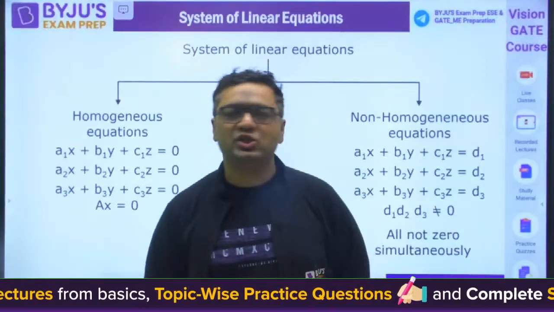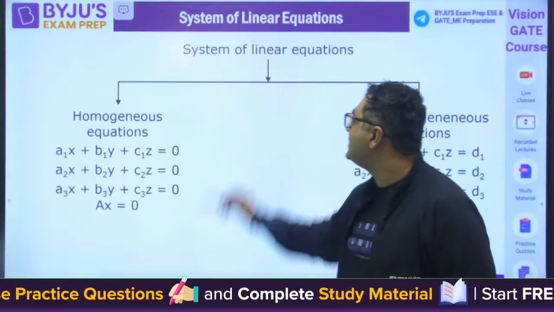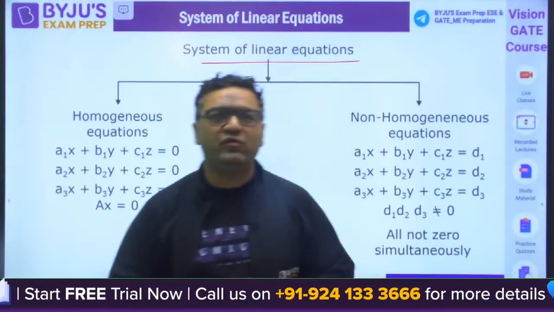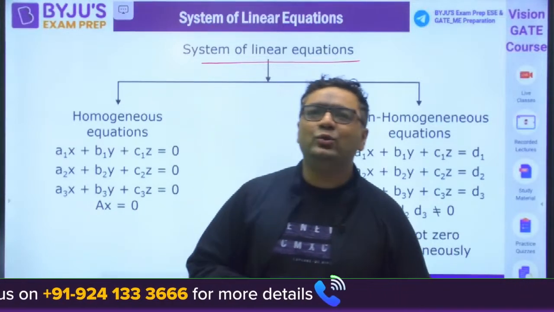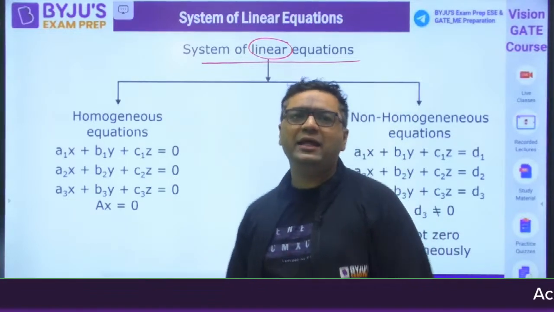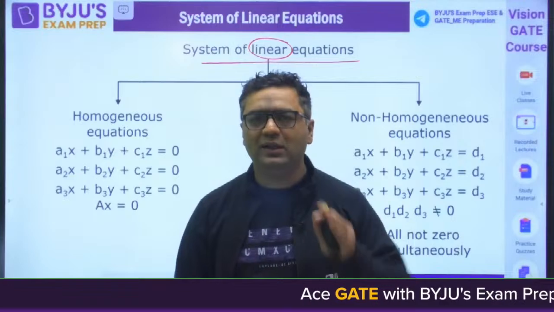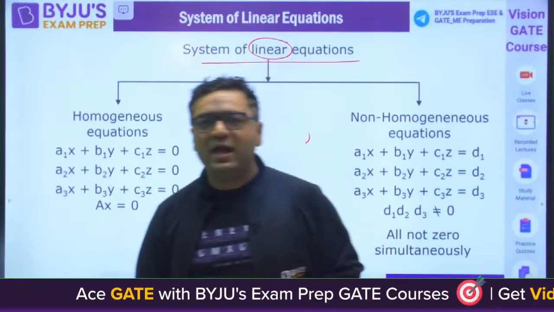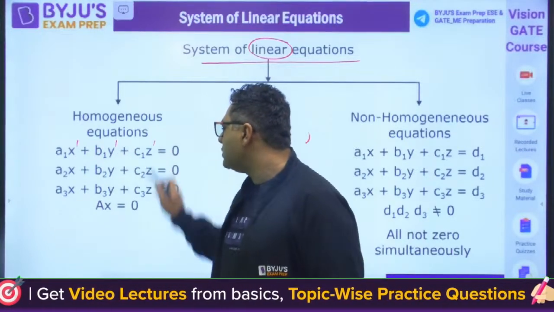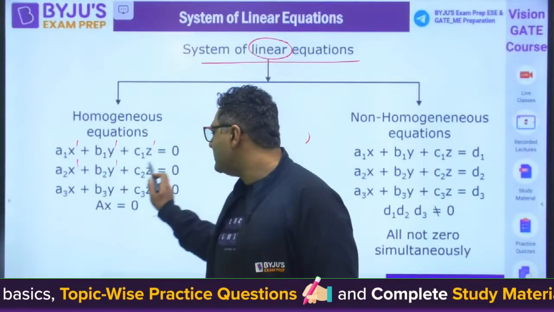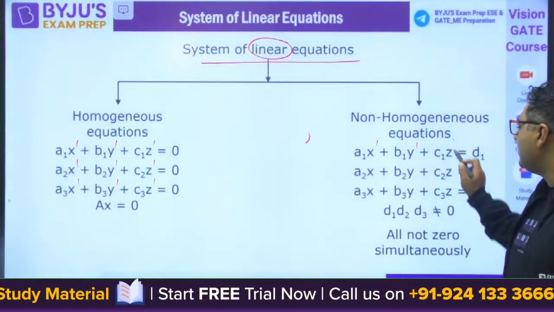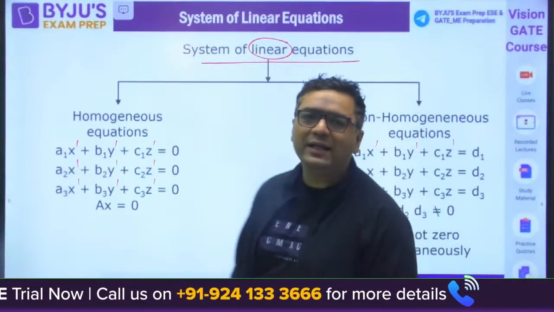Now we are starting the session. And first of all, let us see the system of linear equations. So my dear, when we are talking about a system of linear equations, first of all, I would like to tell you the meaning of this word linear. When we say linear, it means any variable present in this system will have the power as 1 only. So you can see the power of x is 1, power of y is 1, power of z is 1, and like that. And here also you can see x1, y1, z1. So the power is always 1. That's why we are calling them linear equations.